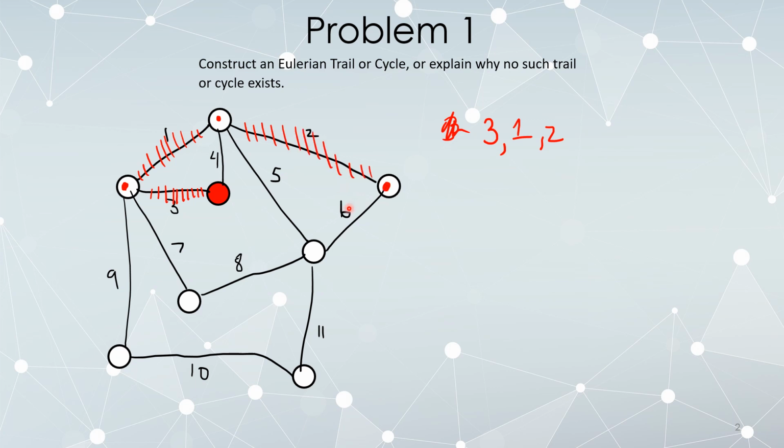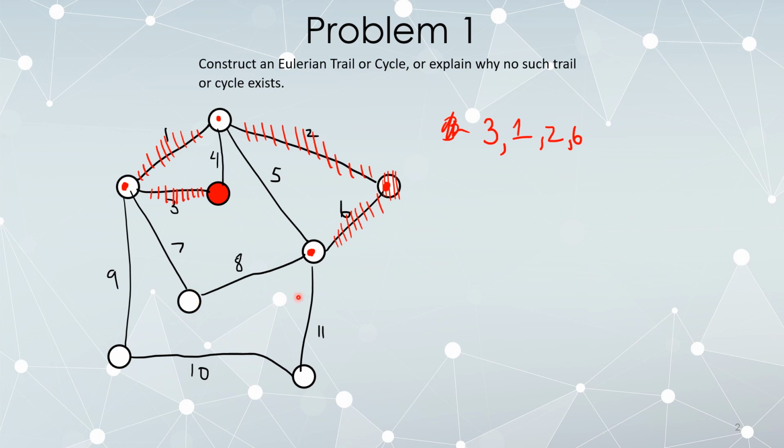Now observe, if I delete edge 6, the graph does actually become disconnected because this vertex will not be connected to anything else. So 6 is a bridge. However, it's also my only choice, so go ahead and follow it. So I delete this edge. I'm now standing at this vertex. And now that this vertex has been removed, I can kind of ignore it as well.